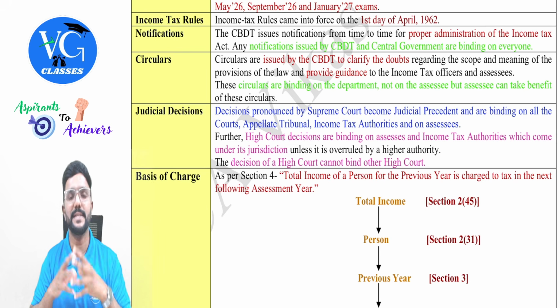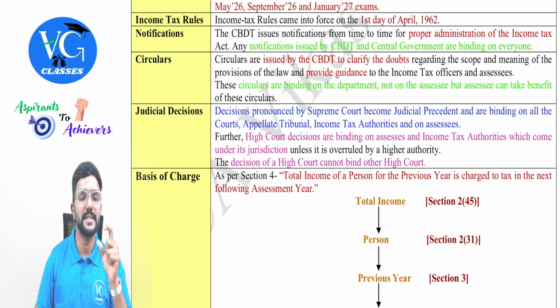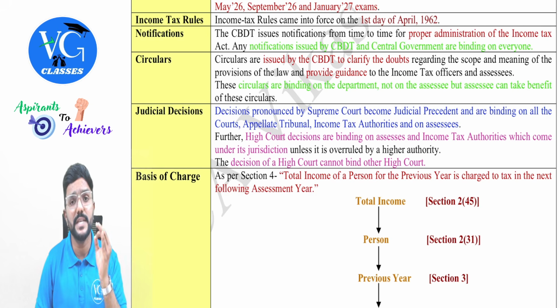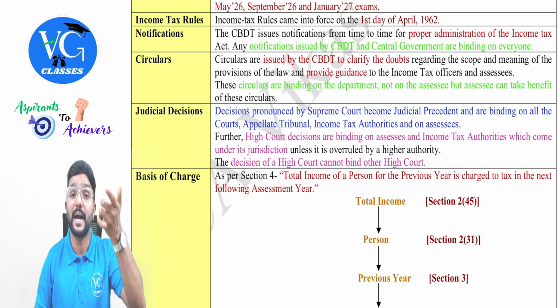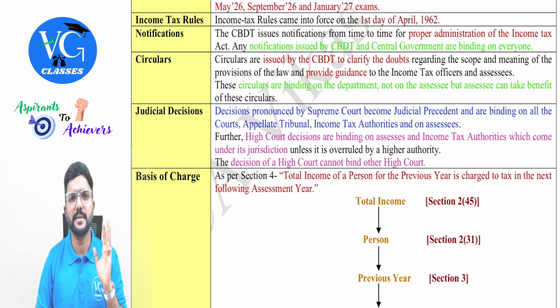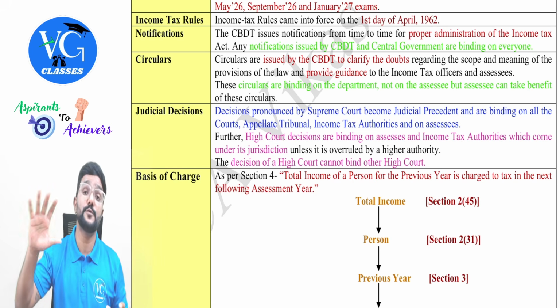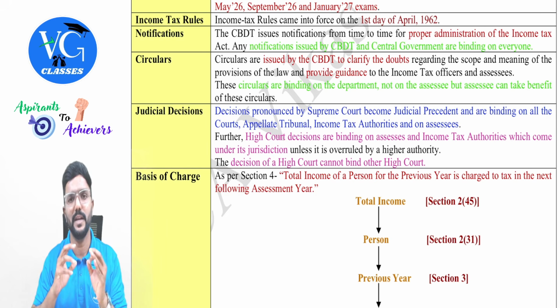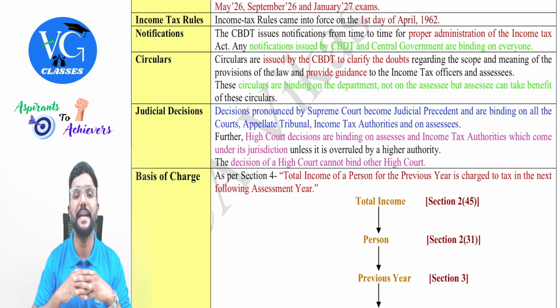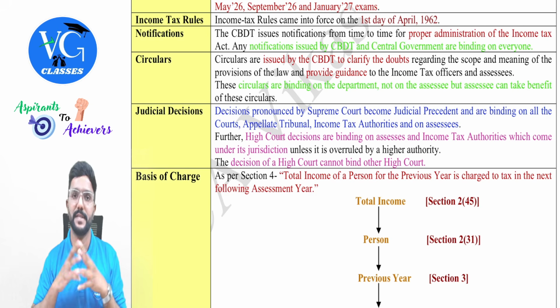If I have to give one example in income tax, there is a circular telling that if an assessee reaches the age of 60 years or 80 years even on 1st April of the assessment year, they enjoy the higher basic exemption limit under the optional scheme. Higher basic exemption limit of either 3 lakh for a senior citizen or 5 lakh for a super senior citizen. But this is available only for a resident individual who is following the optional scheme, guys.